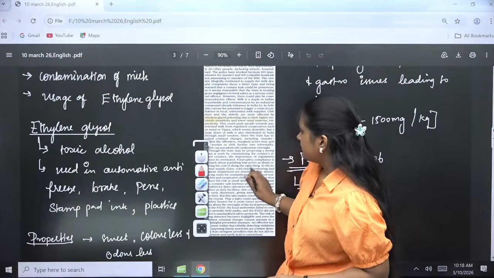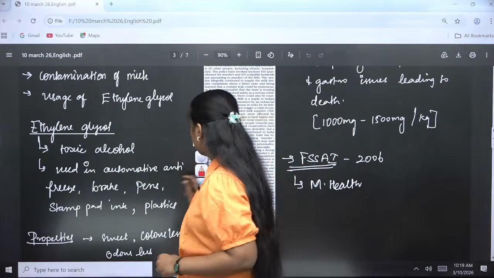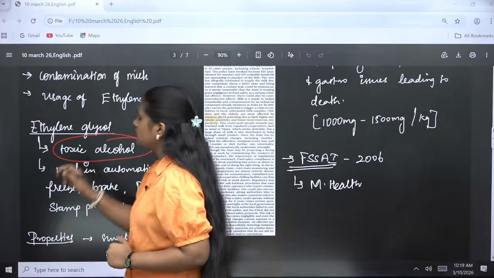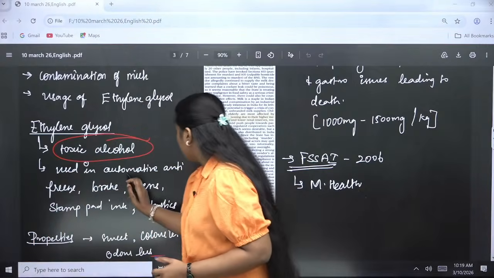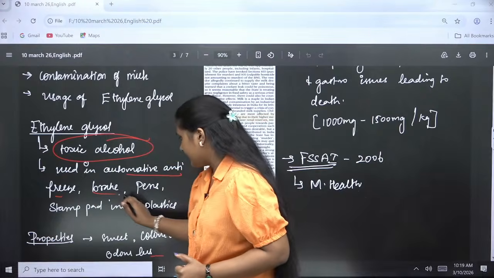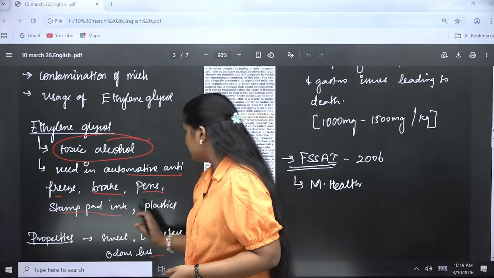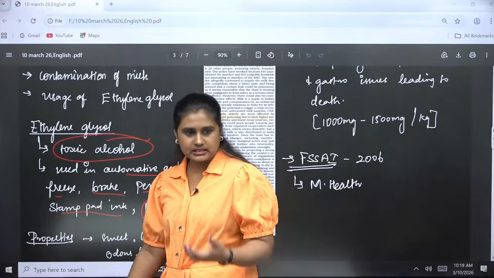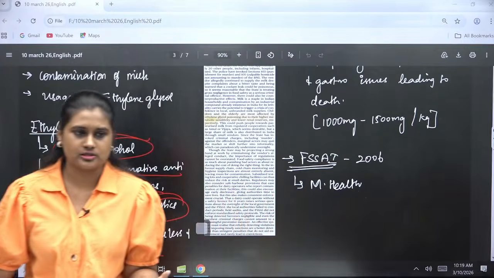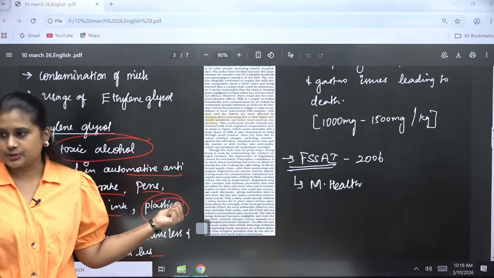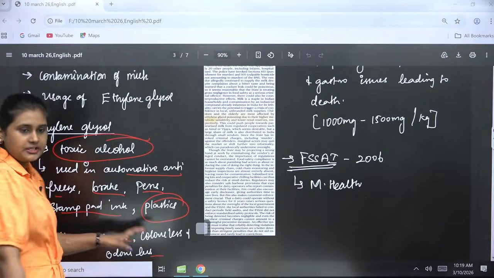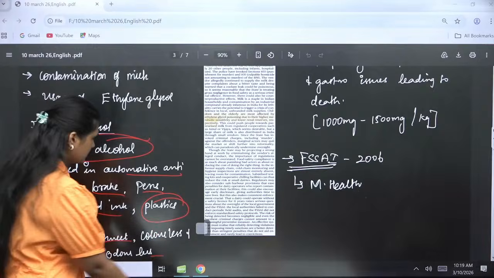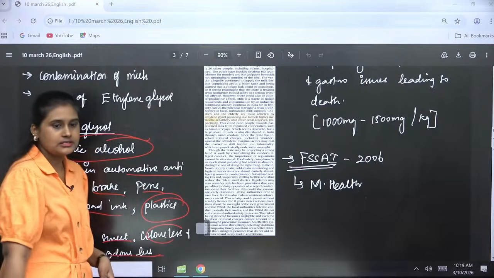And when we talk about this, what kind of compound is it? It is a toxic alcohol-based component. It is used in automotive antifreeze, brakes, ballpoint pens, stamp pad ink, and also plastics, and polyester fibers, in synthetic fibers also. So the properties I have also given. It is sweet, colorless, and odorless.